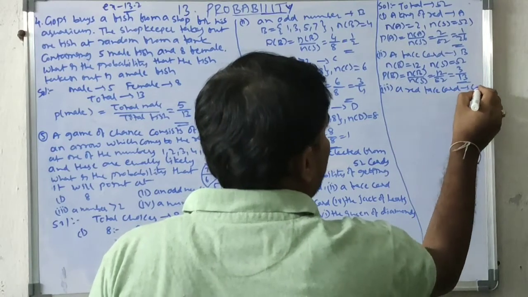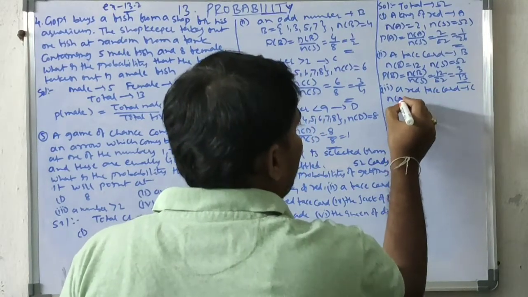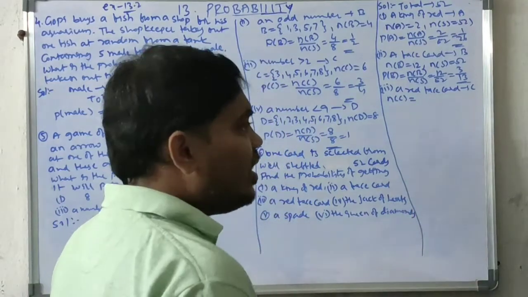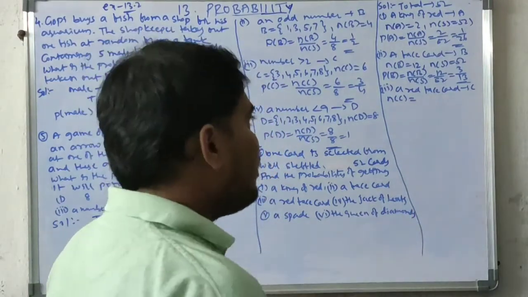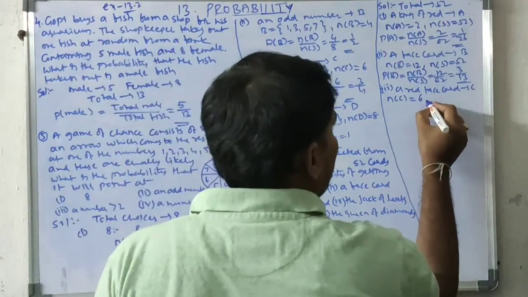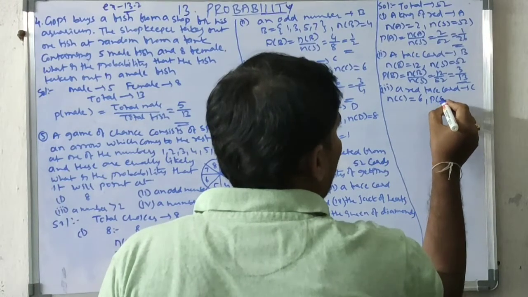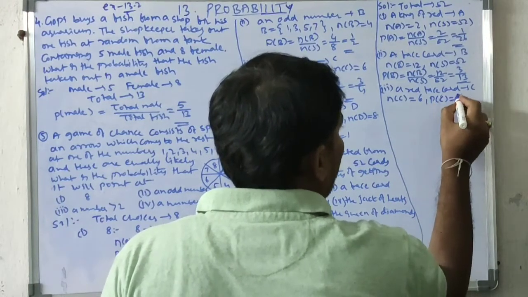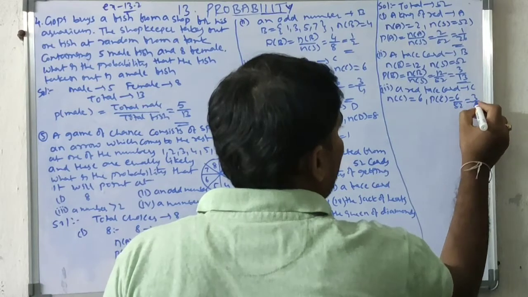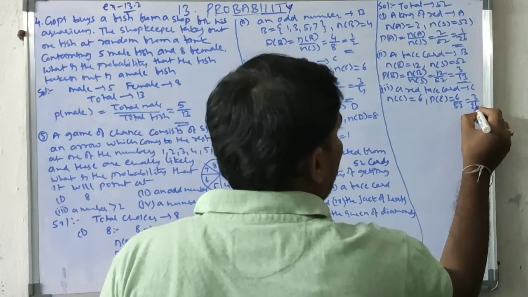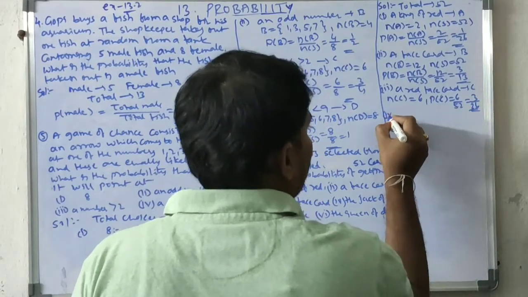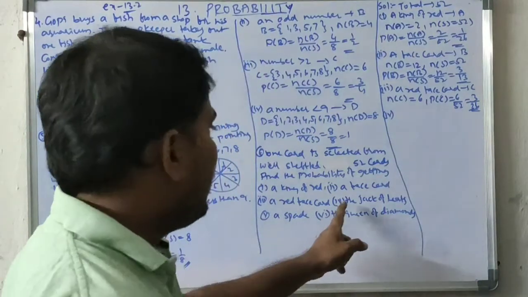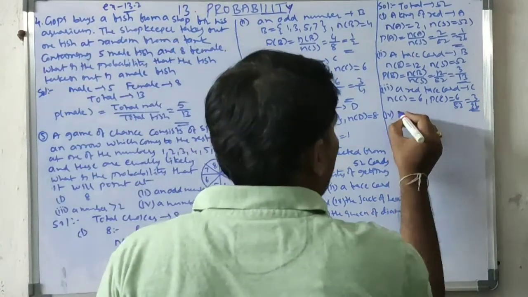So I am taking C. How many face cards? 12. In this, half red, half black. Red face cards 6. So probability of C equal to 6 by 52, cancel with 2, 3 by 26. Fourth, the jack of hearts.